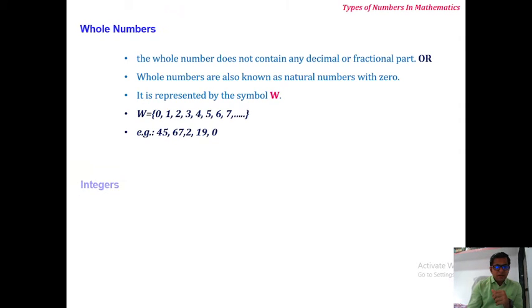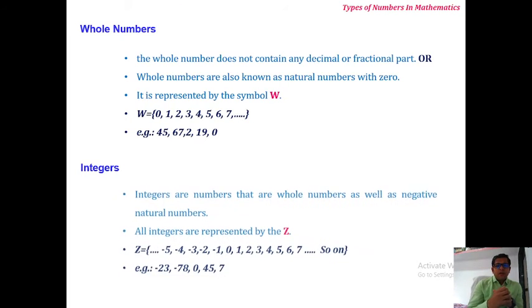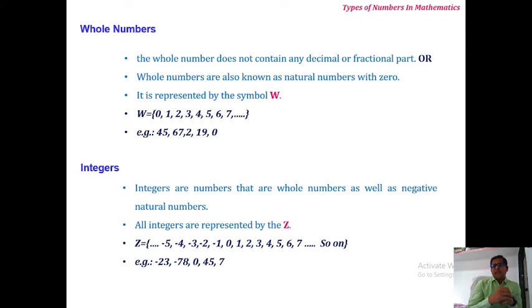Next, integer. What is an integer? Integers are the numbers that are whole numbers as well as negative natural numbers. Whole numbers means natural numbers with zero, but the negative numbers will also be inside this set.